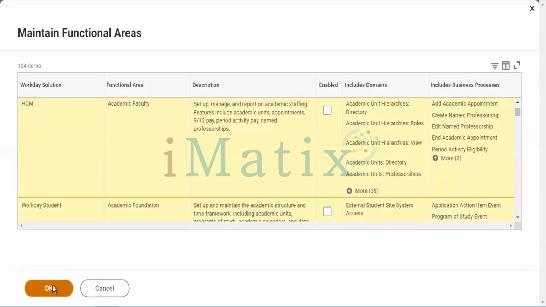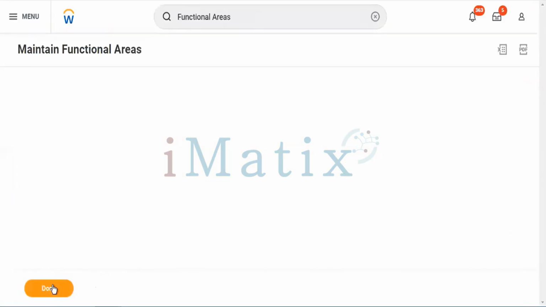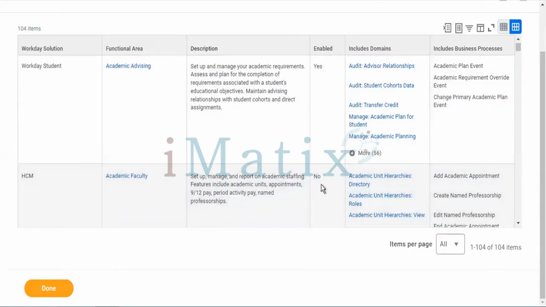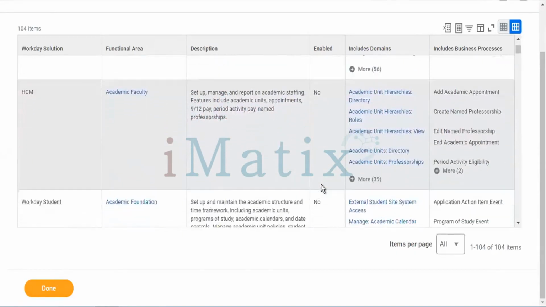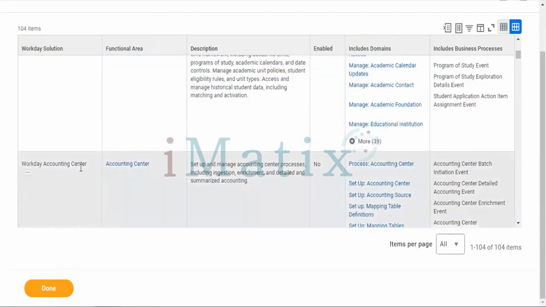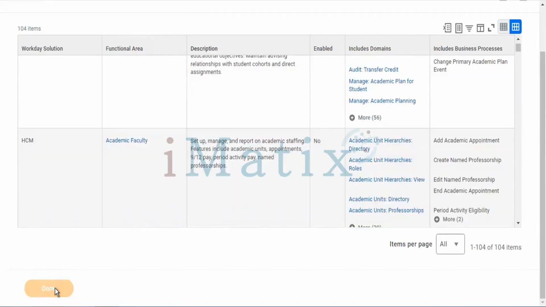Tap on OK. Immediately the changes will be activated and you can see the change details here. You can see enabled yes, and HCM you can see no. The below departments, no. HCM, Student, and Workday Account Center are also no. Tap on done.